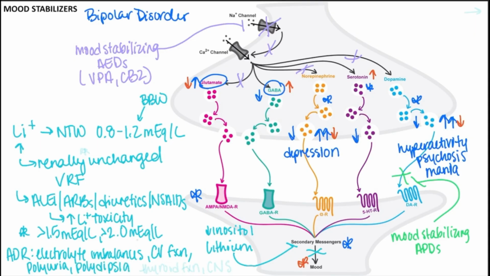Lithium can also alter thyroid function and will require testing at baseline and during treatment because lithium actually gets concentrated within the thyroid and inhibits the release of thyroid hormones. So there can also be CNS related side effects as well, like ataxia, tremor, and confusion. And then long-term, lithium can actually lead to nephrotoxicity, which is not ideal with an agent that is purely renally cleared. Now, there are a slew of other ADRs as well, but these are some of the big ones.